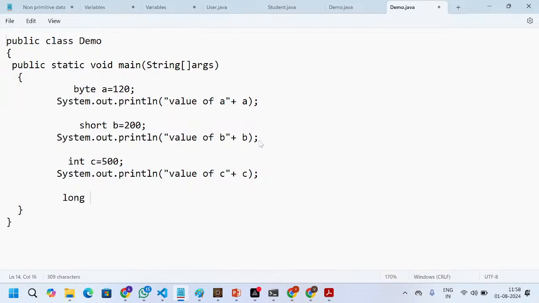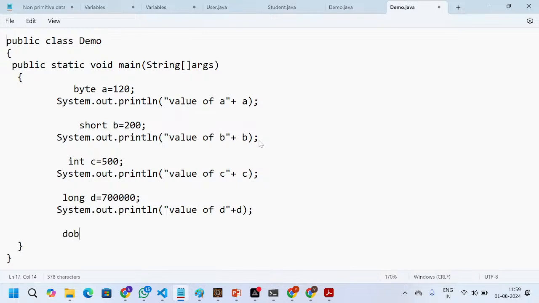In the same way, long also can be taken: long d equal to 700. Then mention System.out.println, the value of d, with concatenation. Next, in the same way, double and float also.